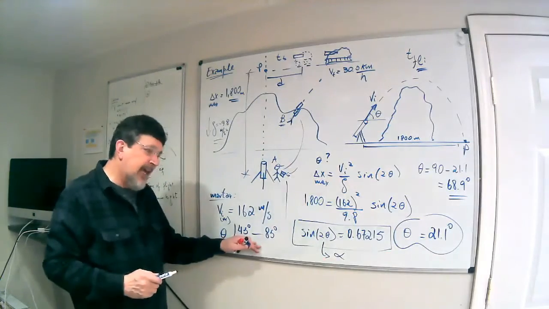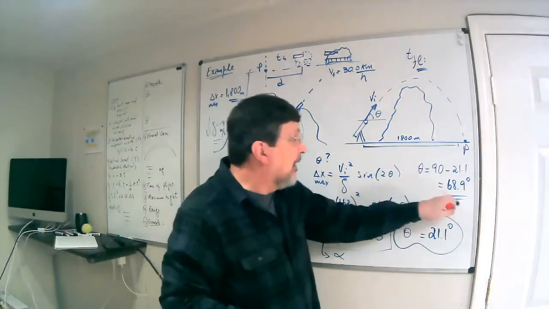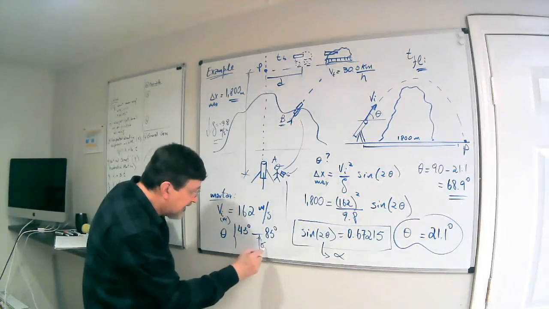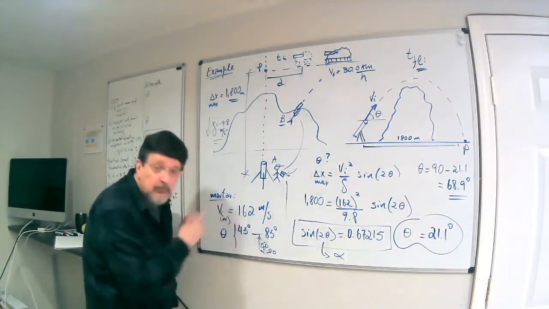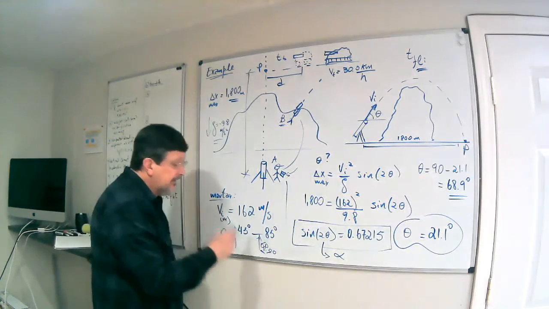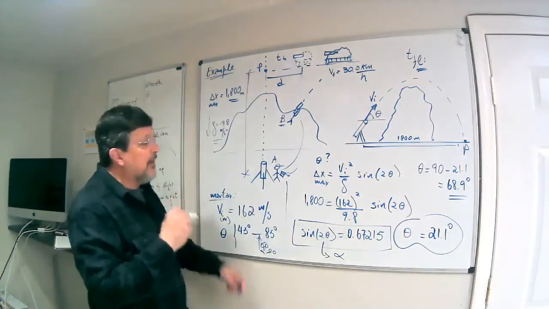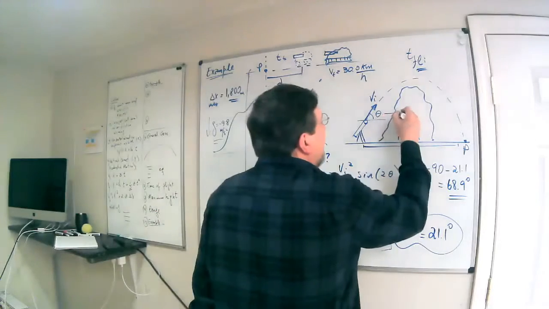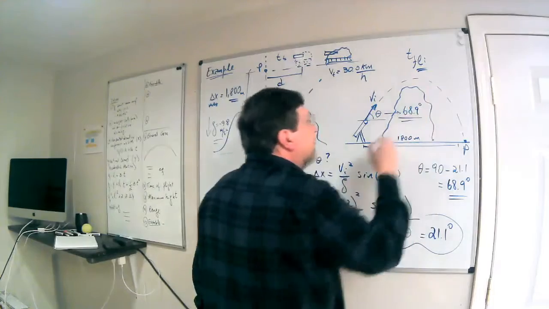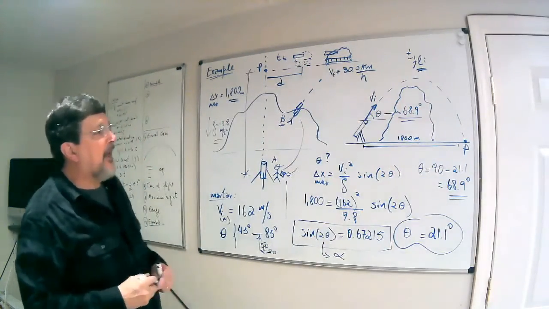The mortar cannot do that, but if I think about the complementary angle to have the same range, it is 68.9, and 68.9 is in the range of the set of the mortar. So I can set the mortar to 68.9 degrees. Right? So we already got that this angle theta, 68.9 degrees, is going to pass the mountain.